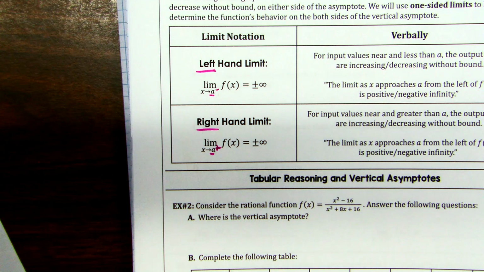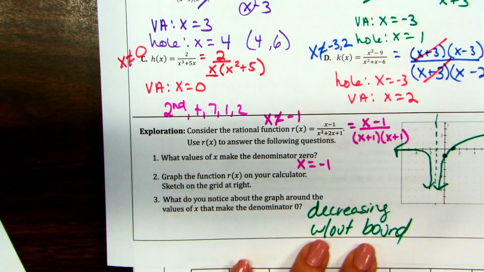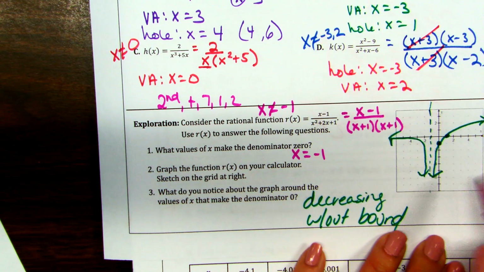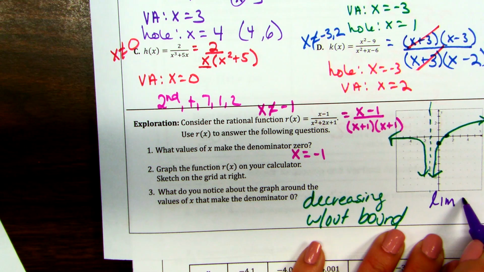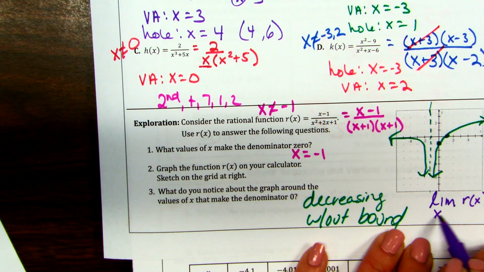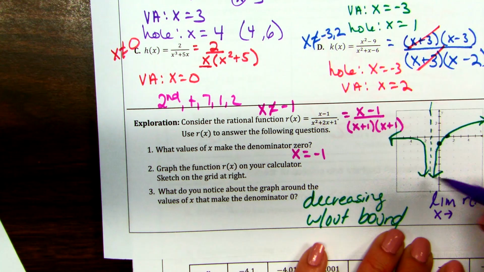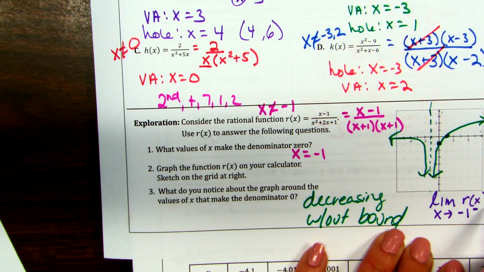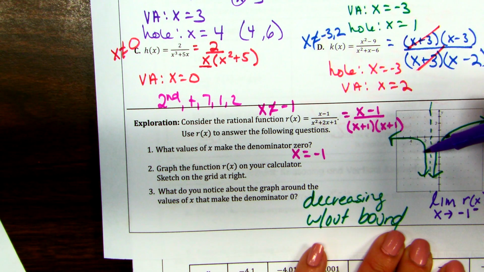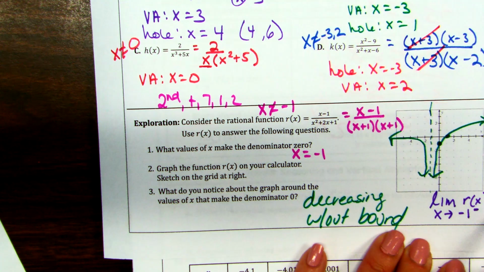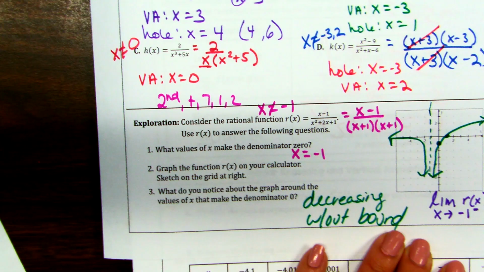So using this graph as an example, I could say, what is, and I'm just going to write it really quick, you don't have to write this. What is the limit of this graph as x approaches -1 from the left? As my graph comes from the left, what are my y values doing? They're going down forever.